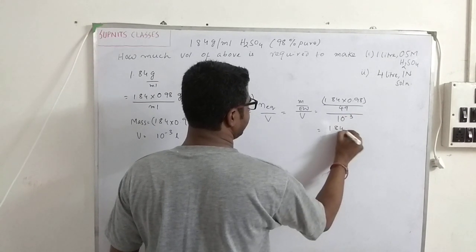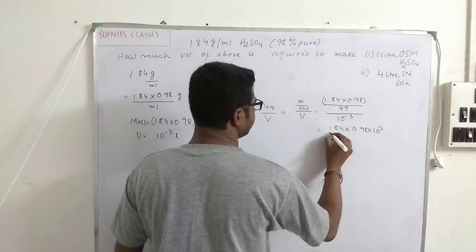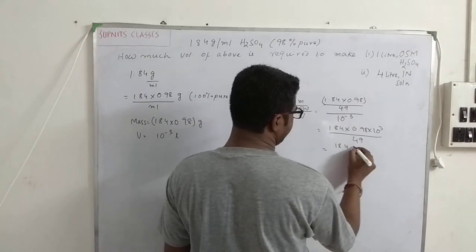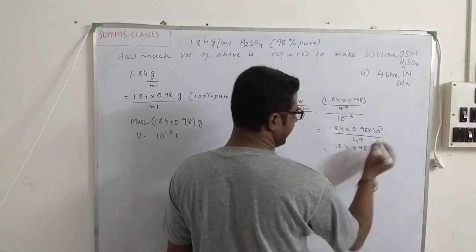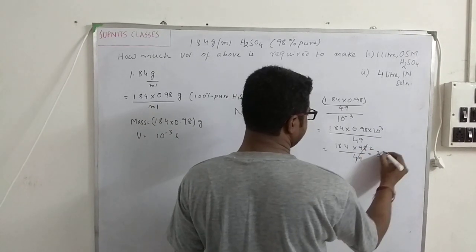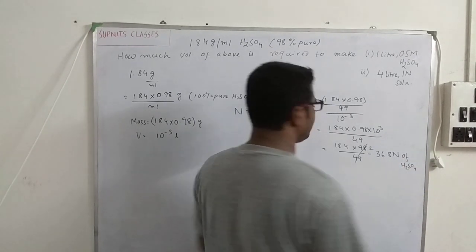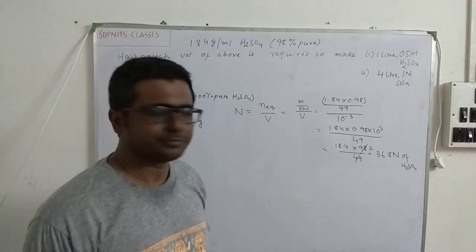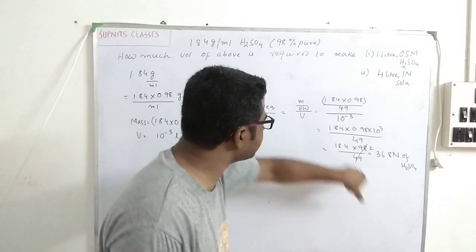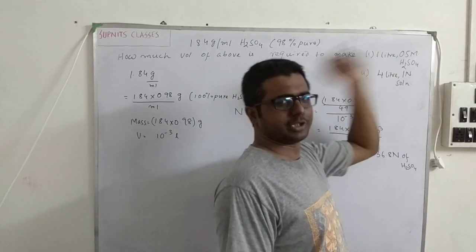Here I can write 1.84 into 0.98 into 1000 divided by 49. So this I can simplify to 18.4 into 98 after multiplying this by 49. So this will cancel out and I get 36.8 normal of H2SO4. So I have calculated the normality of H2SO4. Now I have to find out what is the amount of this normal H2SO4 required to get this solution.